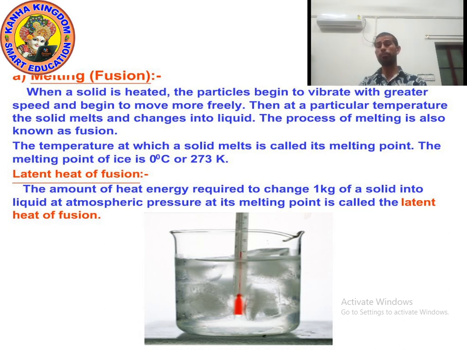And do you know the melting point of ice? What is the melting point of ice? The melting point of ice is 0 degrees Celsius, or 273 Kelvin.